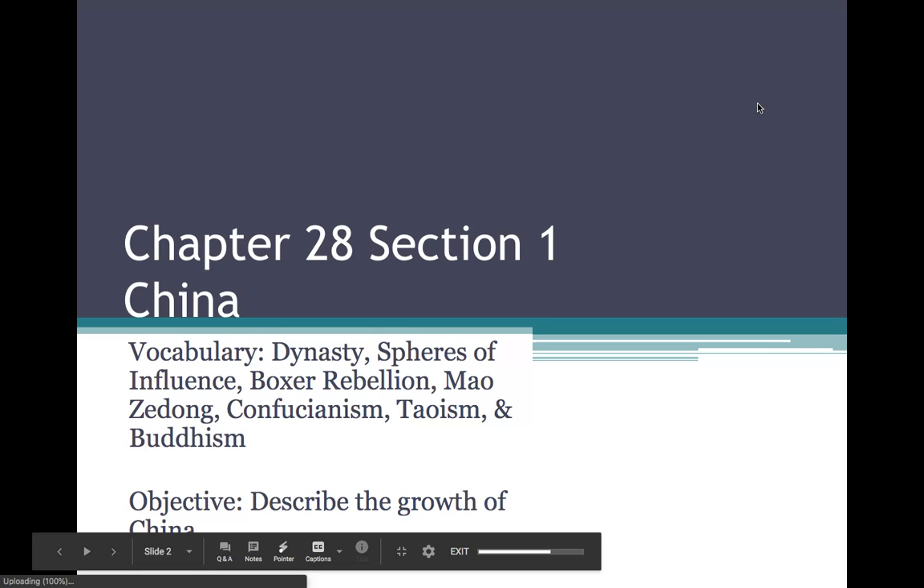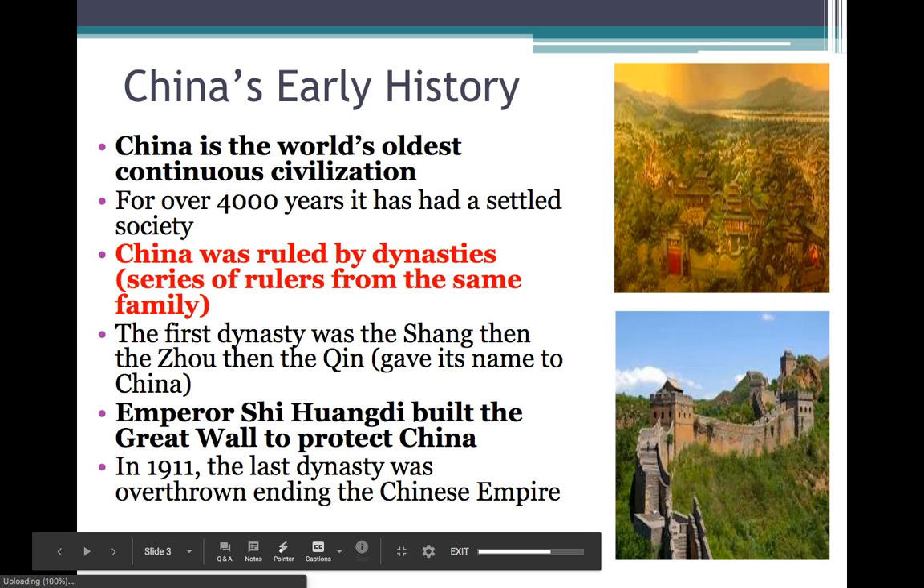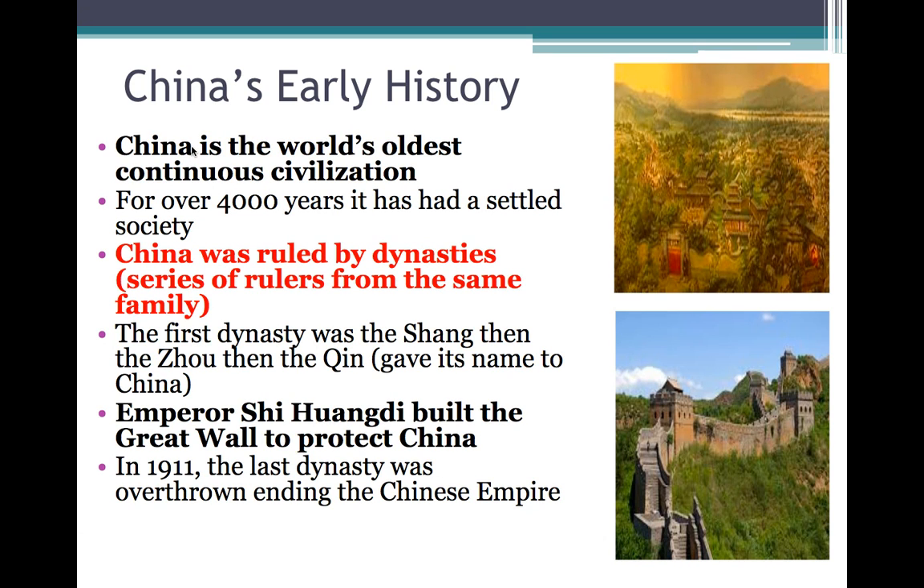So section one is China. It's the largest, most influential, so that's why we're talking about it first. It is the world's oldest continuous civilization. Yes, Mesopotamia was there before China was, and the Indus River Valley civilization was there before China was, but this is the oldest continuous. It's been a continuous culture for over 4,000 years, so it's had settled society for over 4,000 years. That goes way back, about 1700 BC, I think is what your book says.